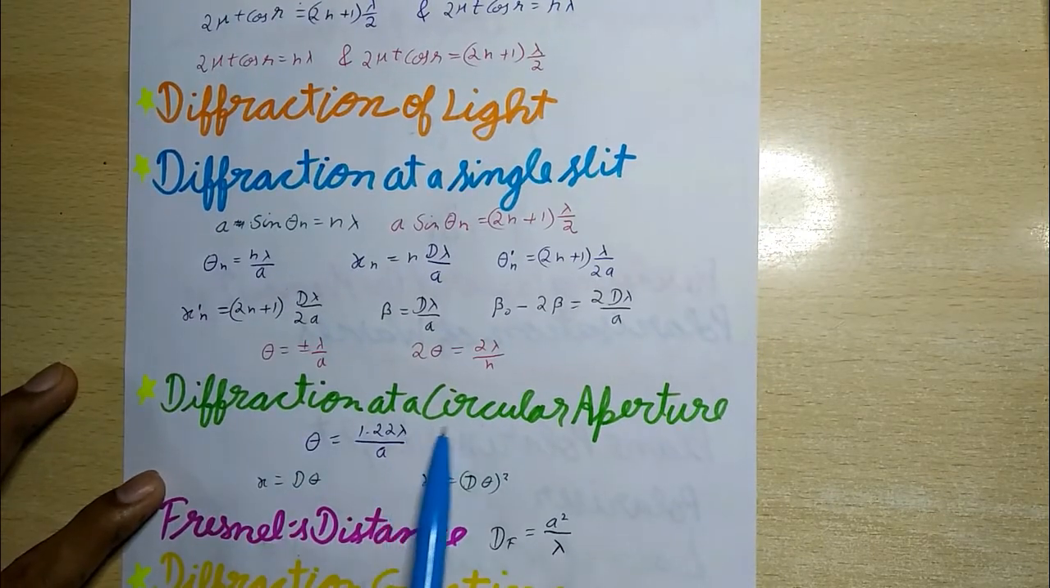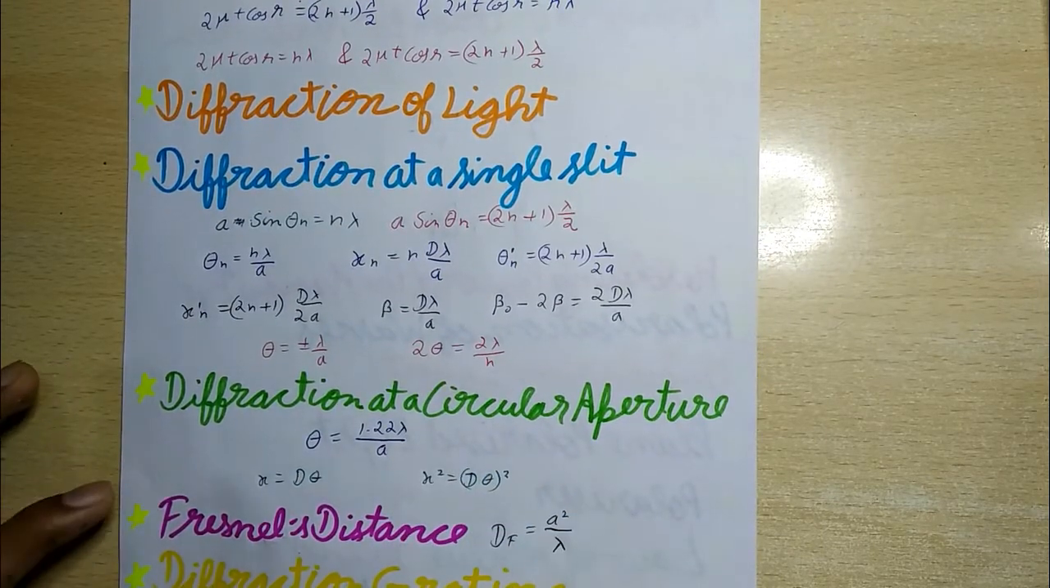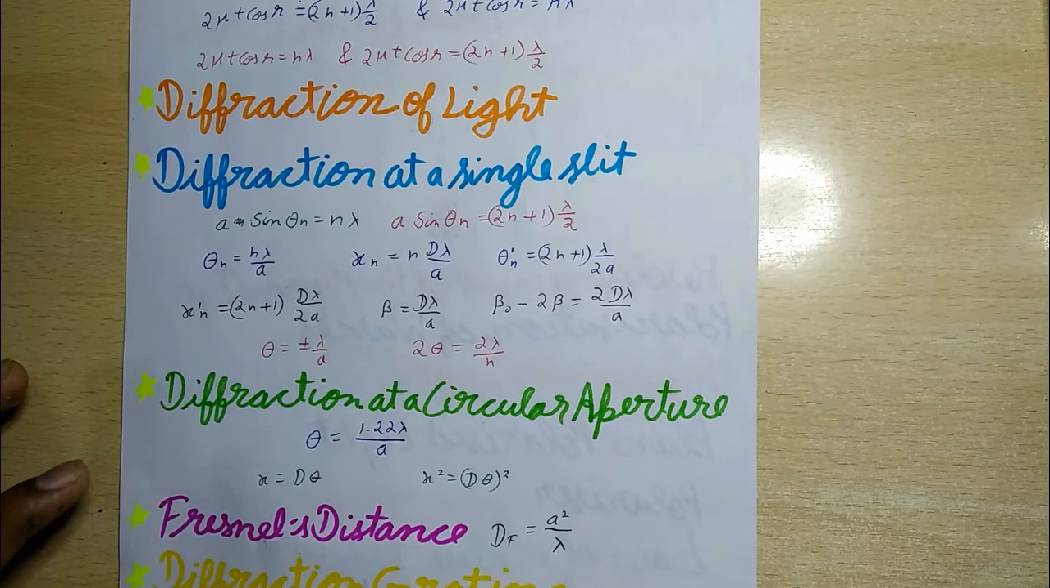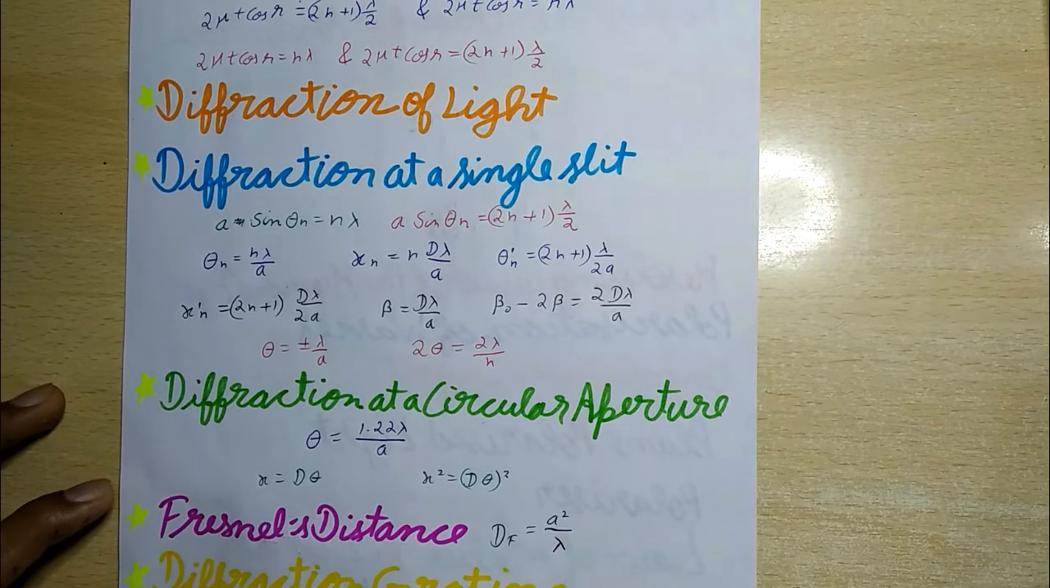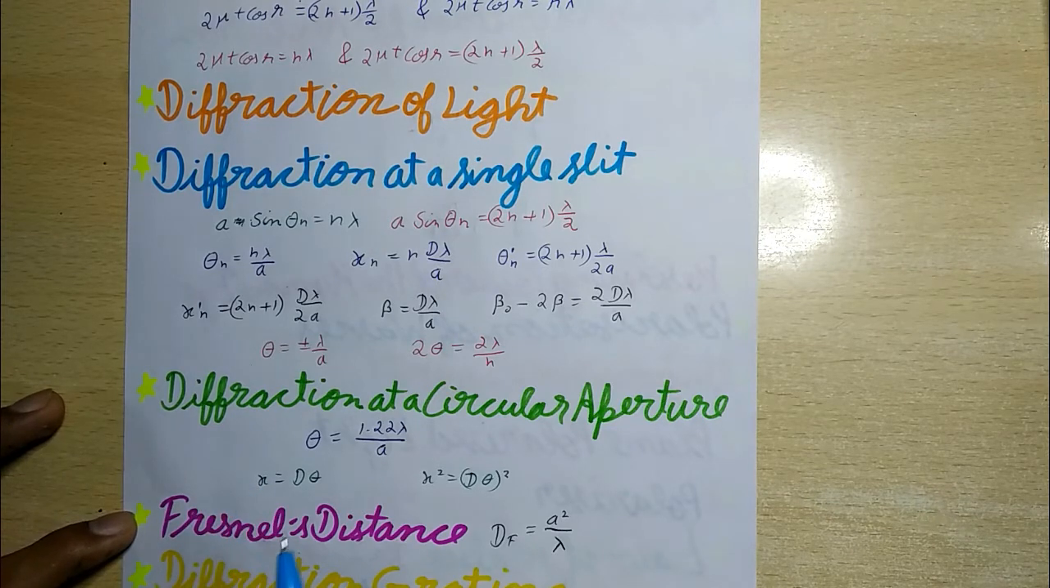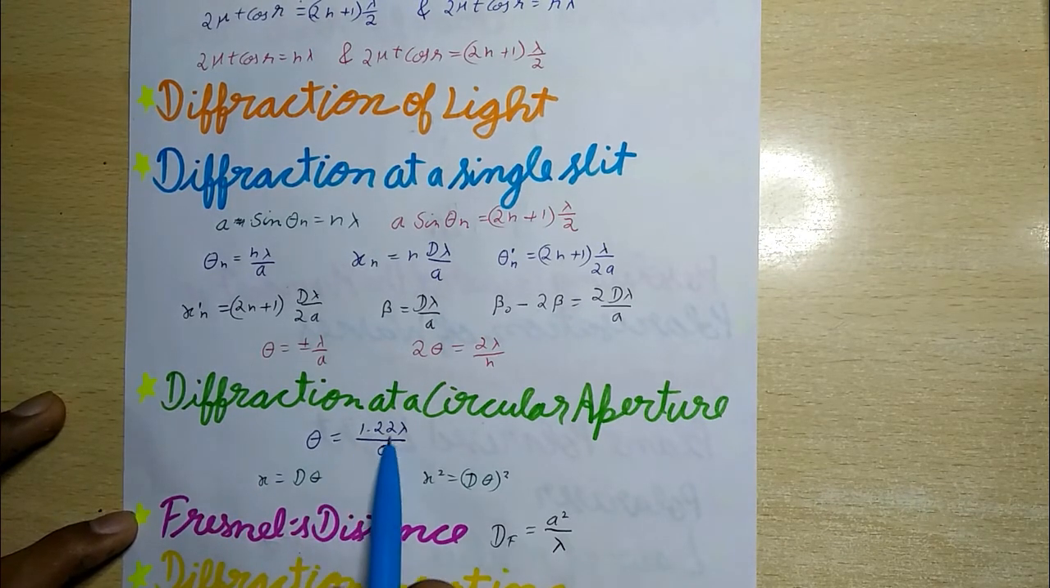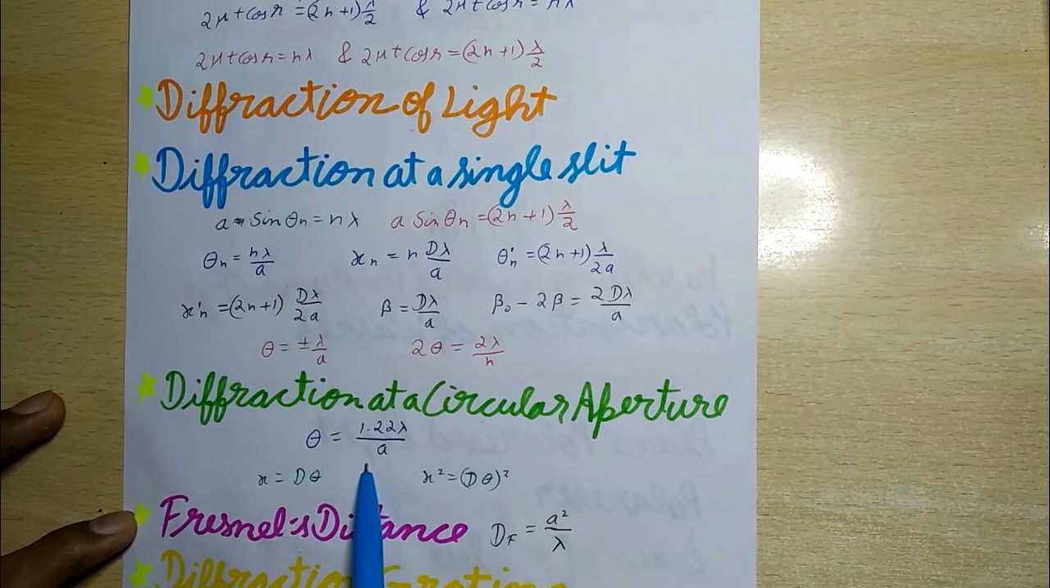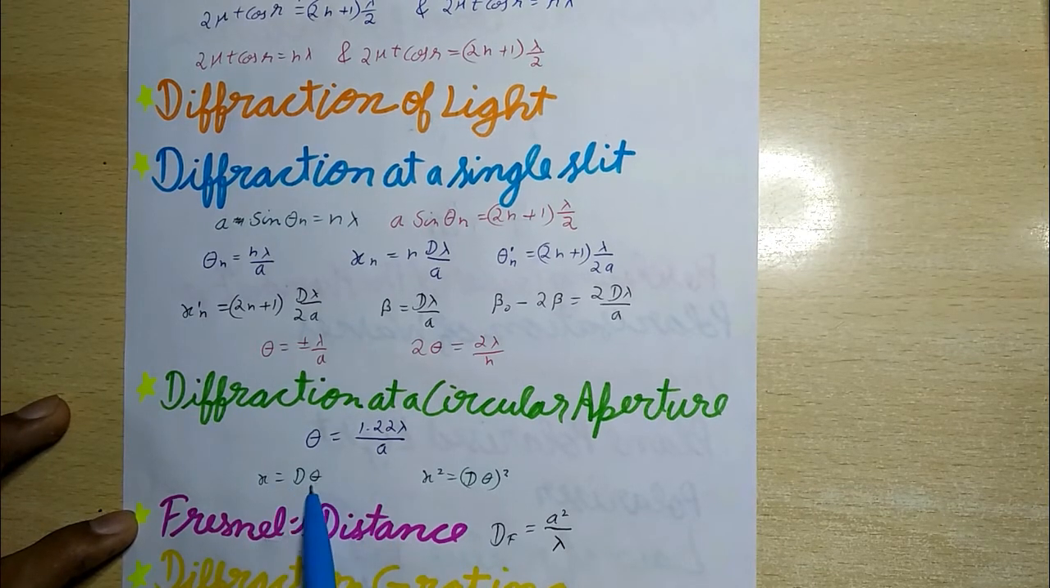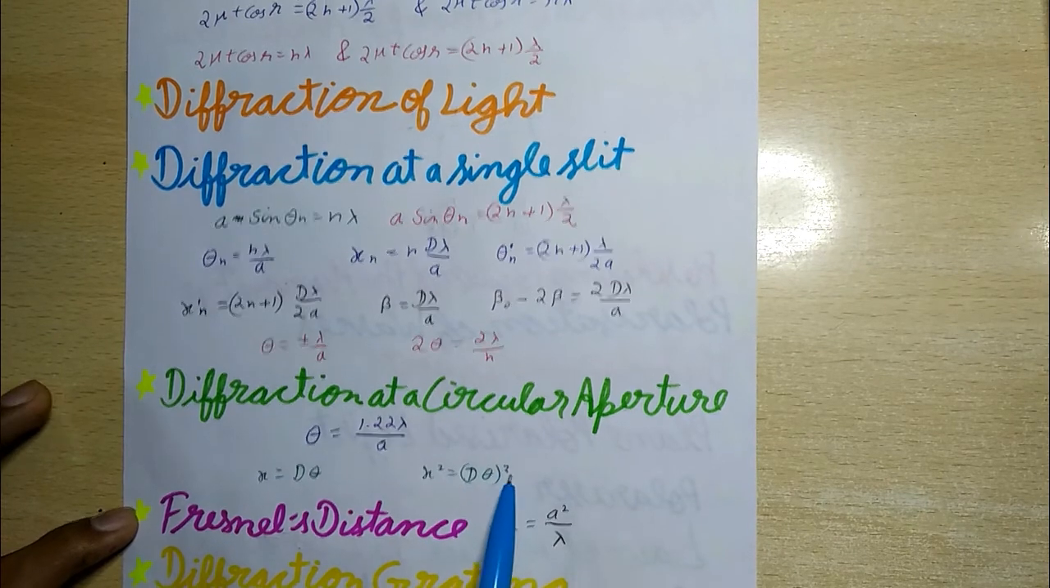Diffraction at a circular aperture. For diffraction of light at a circular aperture of diameter a, the angular spread of the central maximum is theta equals 1.22 lambda by a. If capital D is the distance at which the effect is observed, then the linear spread x equals D theta, and the areal spread x square equals (D theta) whole square.